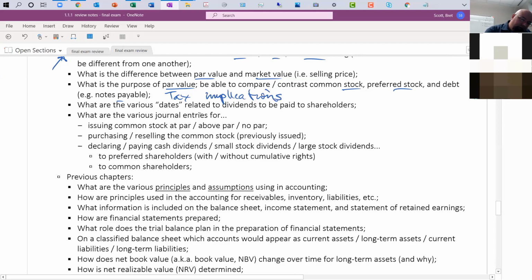for those. What are the various dates related to the dividends? So recall there was the declaration date, the date of record, and the date of payment. So make sure you know those 3 different dates.